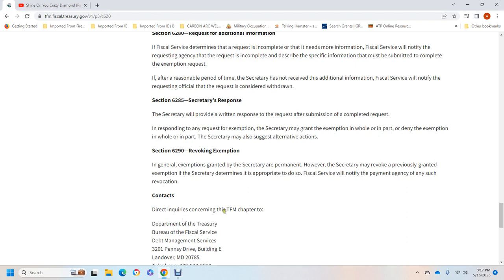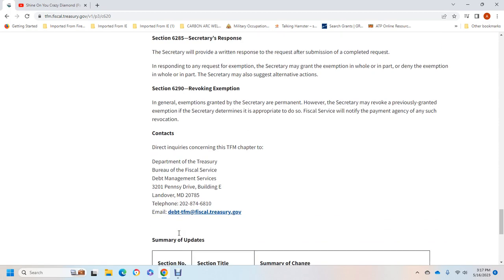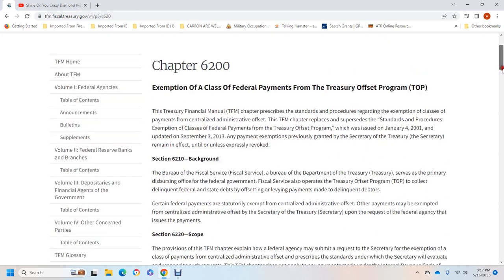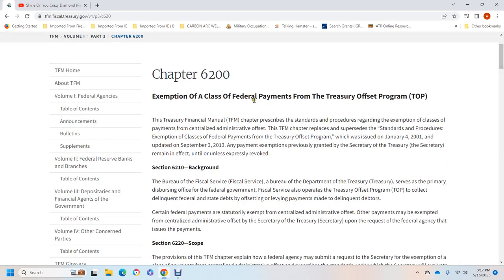Direct inquiries with concerns regarding the Treasury Financial Manual chapter to the Department of Treasury, Bureau officials of Debt Services. And that was chapter 6200, exemption of a class of federal payments from the Treasury Offset Program.